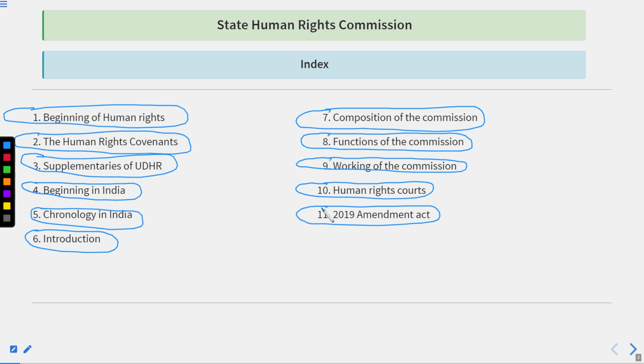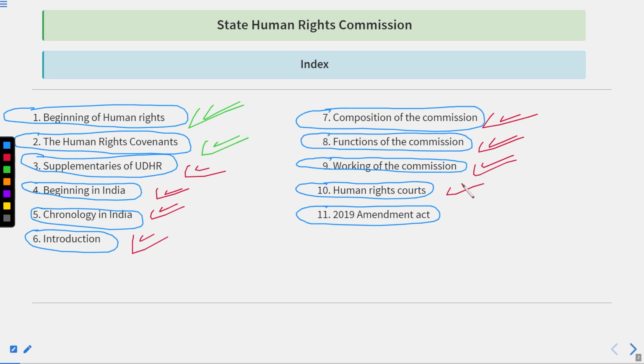Okay, so this is the entire picture that we have scheduled for the discussion. If we talk about the topics that we have covered so far, we are done with the beginning of human rights and the human rights covenants. The topics we are left with are the supplementaries of UDHR, beginning in India, chronology in India, introduction, composition of the commission, the functions of the commission, working of the commission, human rights codes, and the 2019 Amendment Act. So this is the entire picture that we have right now.